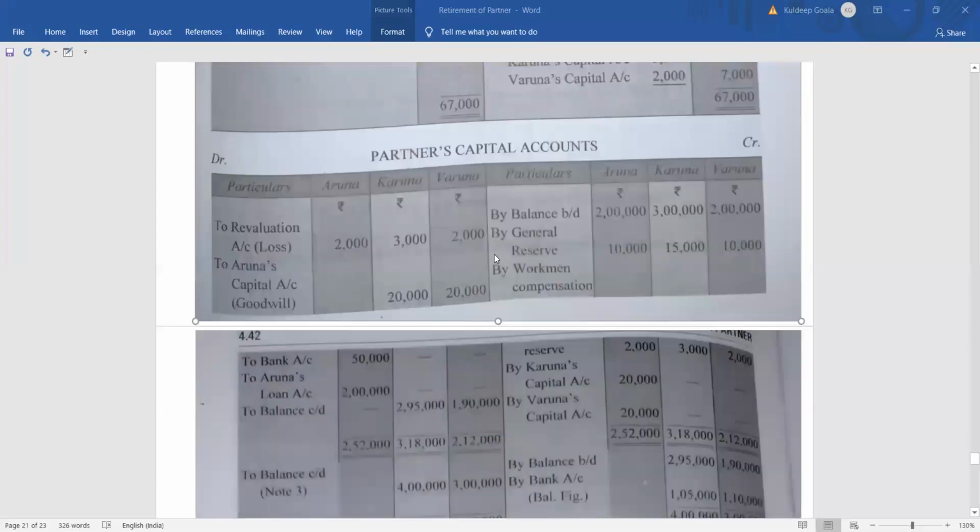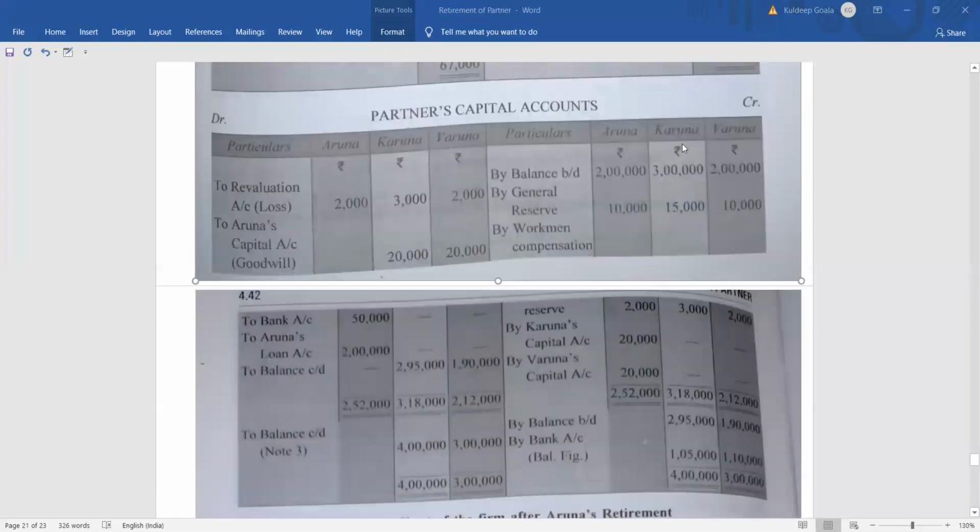So how will you do the balancing here? In case of Aruna, we will do the balancing first. On Aruna's credit side we will do the balancing. We can see that the credit side total is 2,52,000. This total we will take on the debit side, and we will deduct the debit items. That is 2,000 rupees of revaluation loss, and nothing else is there, right? So only 2,000 rupees.